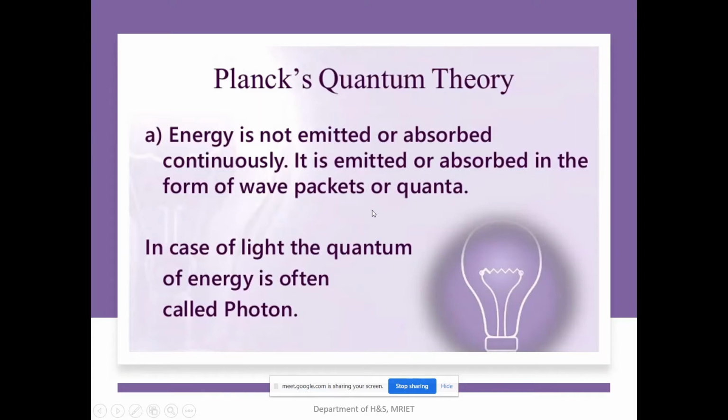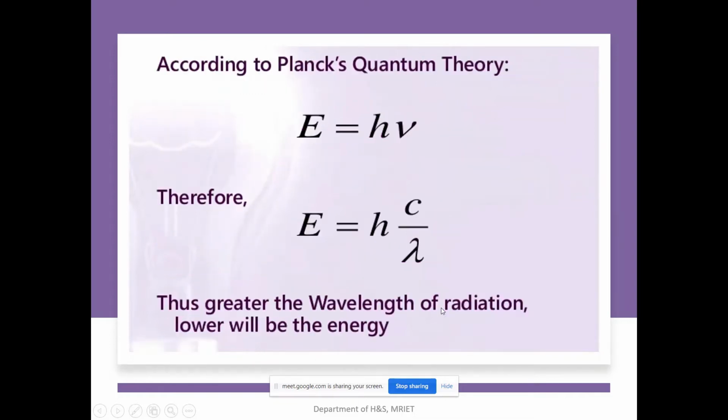These light quanta or energy packets are named photons. According to the quantum theory proposed by Planck, the energy of each photon is E equals h nu.